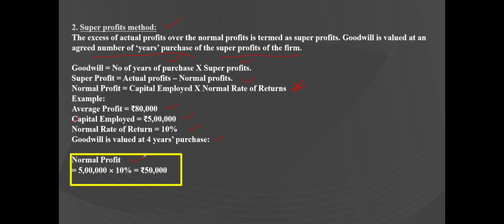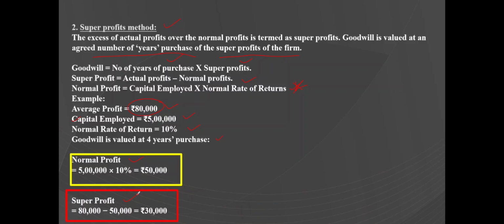Now, once normal profit is calculated, calculate super profit. Super profit is equal to actual profits minus the normal profits. Actual profit or the average profit is given as 80,000. So 80,000 minus the normal profit 50,000, the super profit will be rupees 30,000. Now apply it in the goodwill formula.